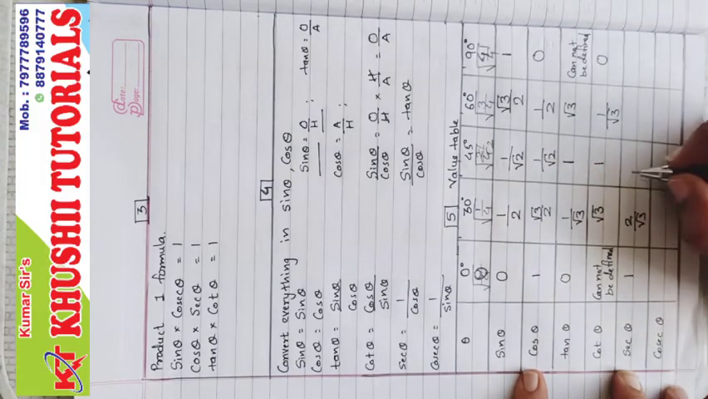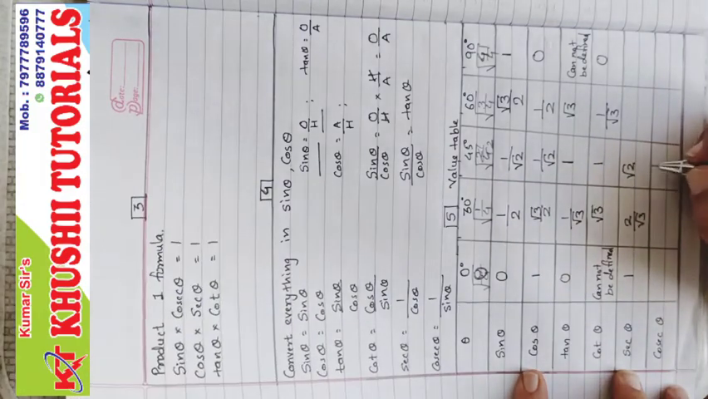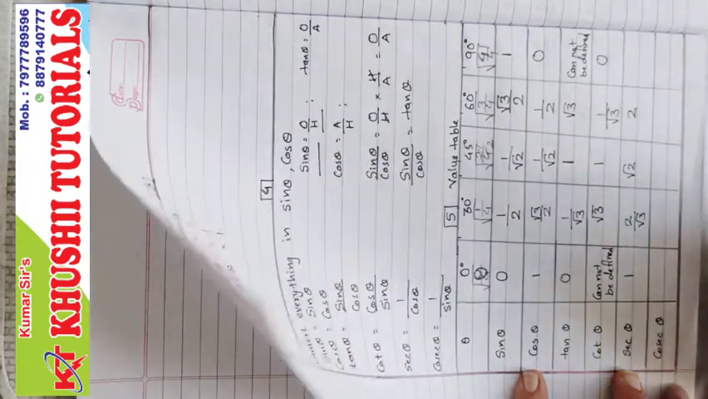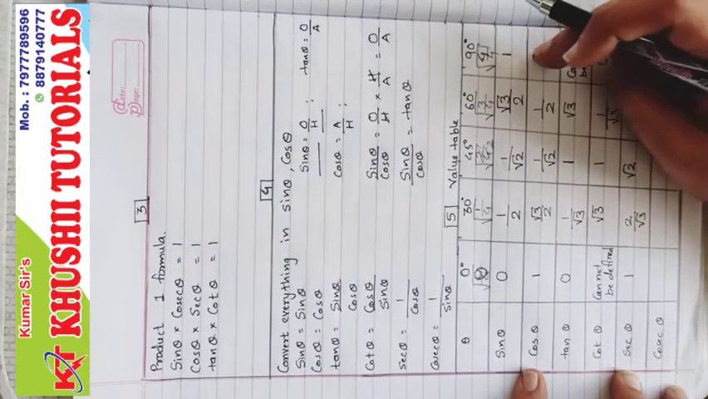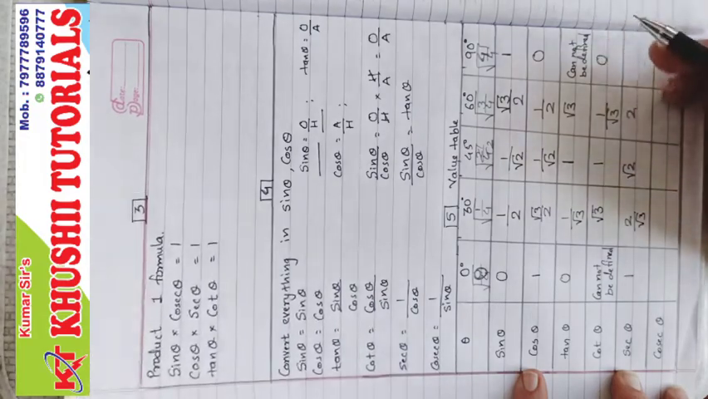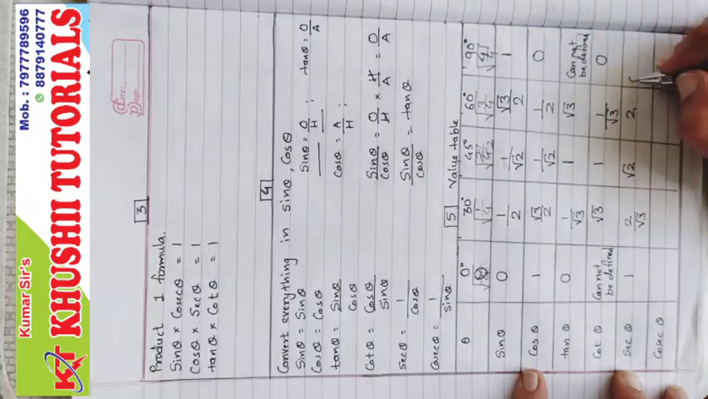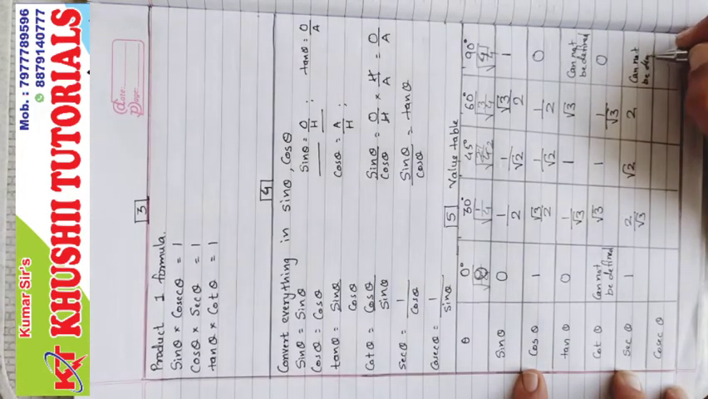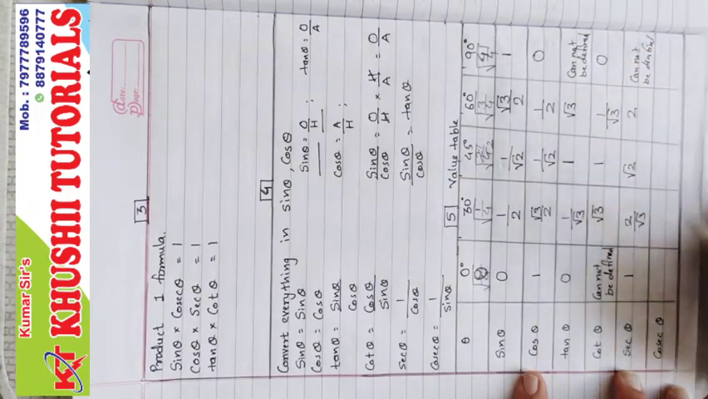Then 1 upon root 2, so it will be root 2 upon 1, so directly only root 2. 1 upon 2 will become 2, that is 2 upon 1, which is 2. And 0 upon 1 will become 1 upon 0, which cannot be defined because the denominator is 0.